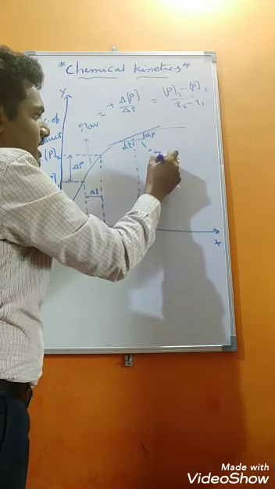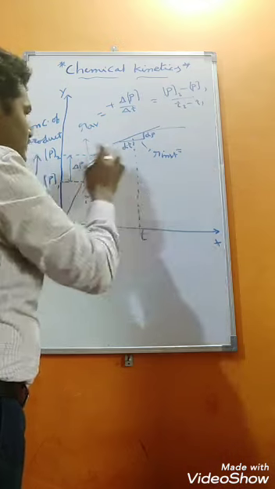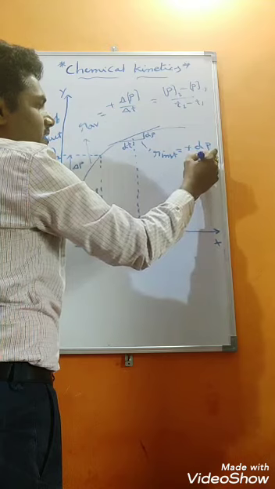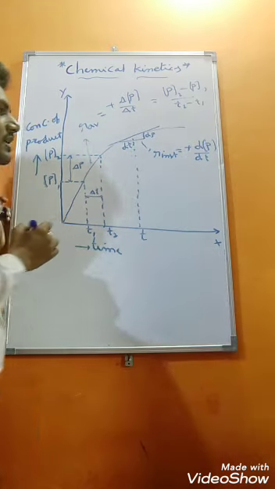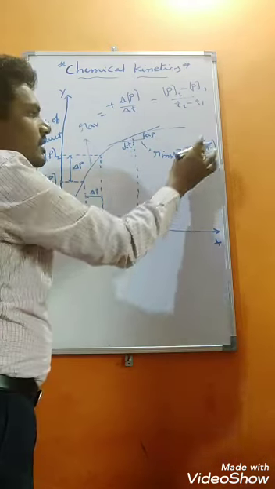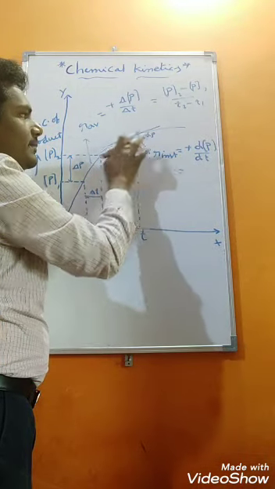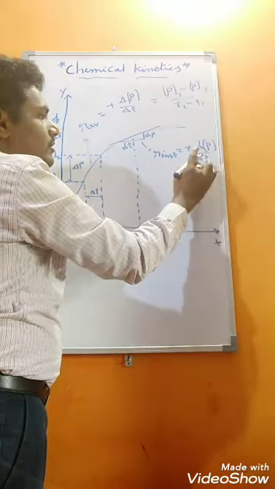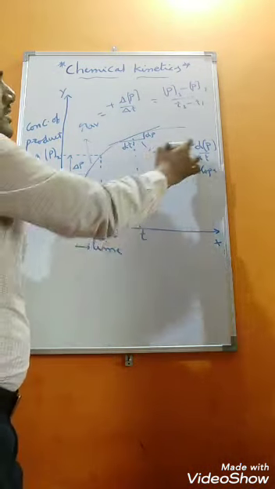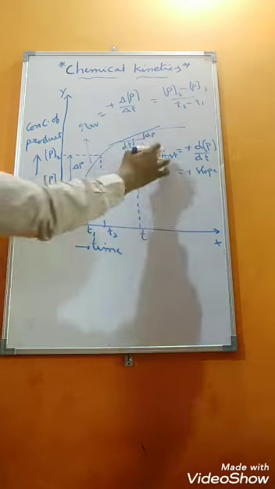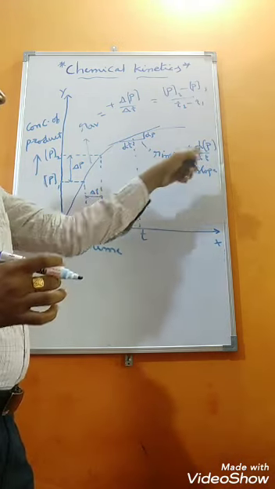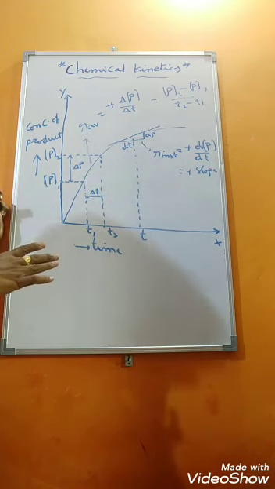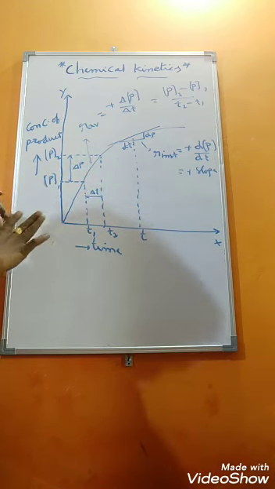The instantaneous rate symbol is R_inst, which is equal to, with respect to product, positive dp by dt. This is a small interval. So here you see that in the tangent, dp by dt is nothing but the slope. So the instantaneous rate is equal to positive dp by dt according to this graph, students. Understood, everybody? I hope everybody understood the graphs.